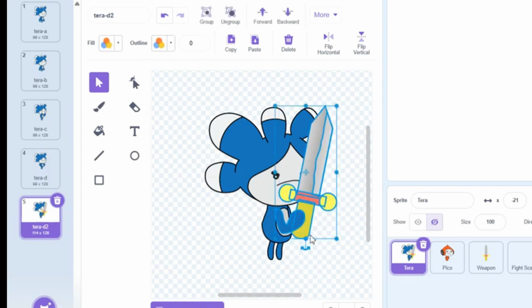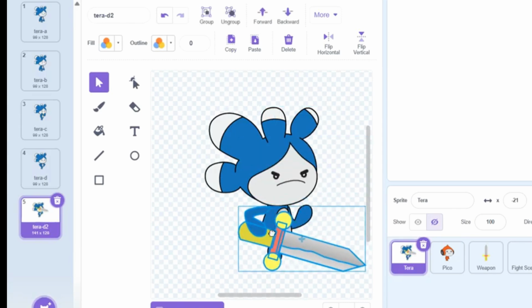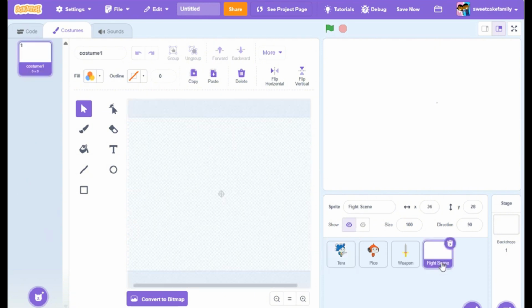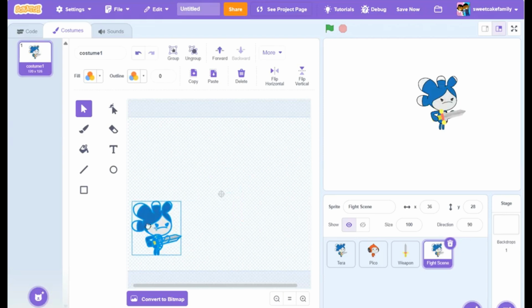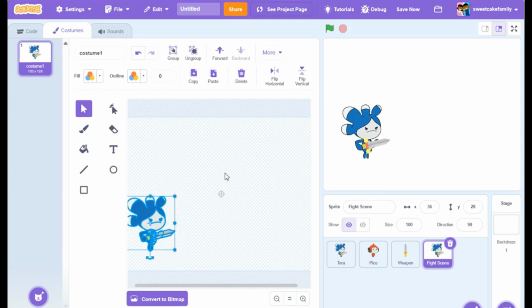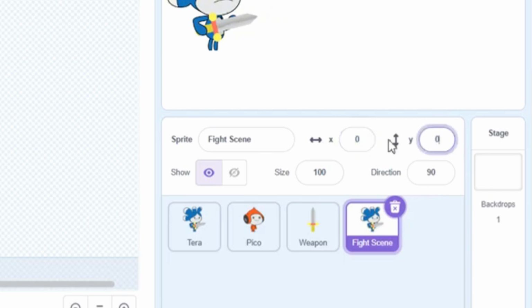So, with her holding it, let's position it somewhere. Hold shift and press the sword in her arm to rotate it and move it around. And let's shrink the sword so it looks a bit better in her arms. A bit more perfect. And there we go. Now let's copy it and paste it into the fight scene sprite, and move it to one inch. If you want to place it on the right side, you can do that, but I'm going to place it on the left side. Now to adjust the sprite's positioning, go to this section and change the numbers to 0.